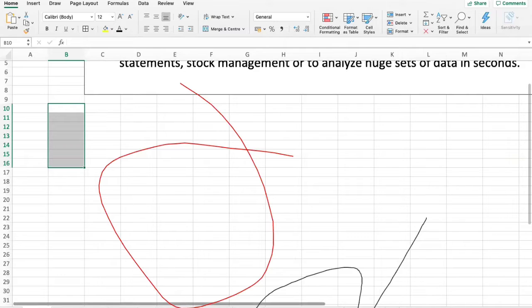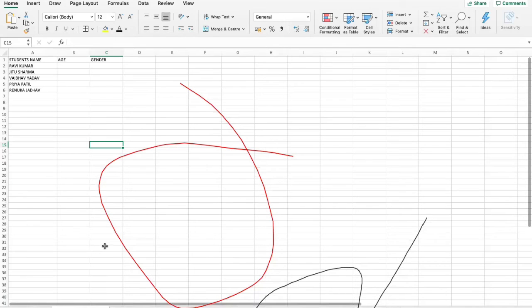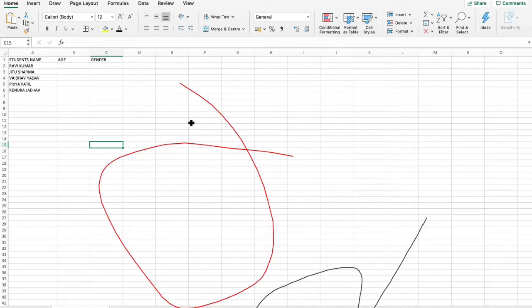Now let's move on to our next topic, which is cut, copy, paste. I have one more topic to be covered in this webinar, that is how to do basic formatting in Excel. As and when I show you how to use the functions and different formulas, I'm going to show you how to format as well. So I'm not going to cover basic formatting at the end of the call. I'm going to take it along with the call itself.